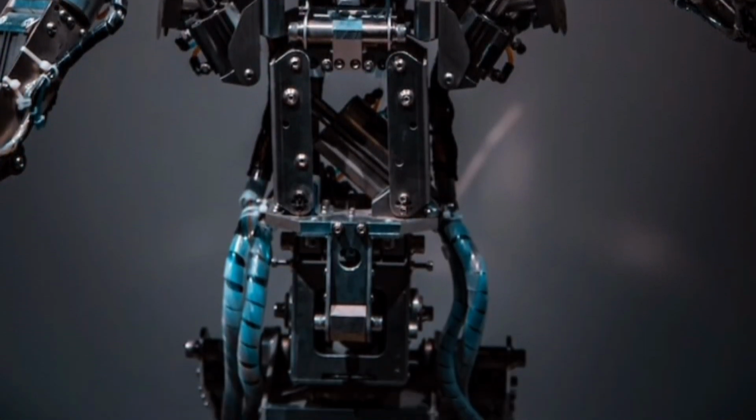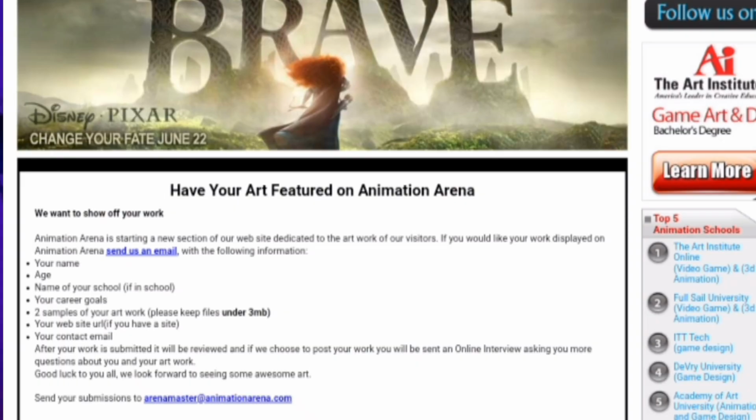After creating art from this AI tool, you have to go back to Animation Arena and submit it together with your information. Remember, the information must include your name, age, name of your school if in school, your career goals, 2 samples of your artwork, etc. So make sure you create 2 arts from nanodo.ai.